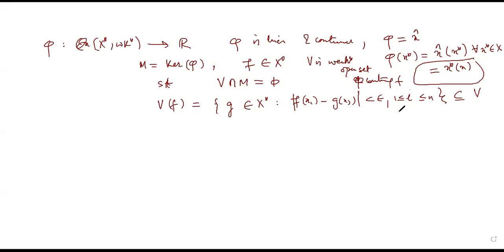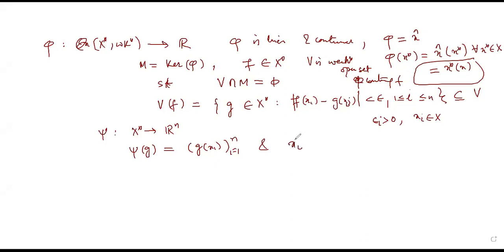और फिर इन f_i's और x_i's की मदद से, epsilon_i's are positive numbers and x_i's belong to X, इनकी मदद से मैंने एक मैप डिफाइन किया psi from X star to R^n, of course, such that psi of g is equal to this, ये जो numbers हैं यहाँ पे g of x_i, इनका n tuple, i runs from 1 to n, क्योंकि ये भी finitely में नहीं होंगे, these are numbers and this is well defined map.